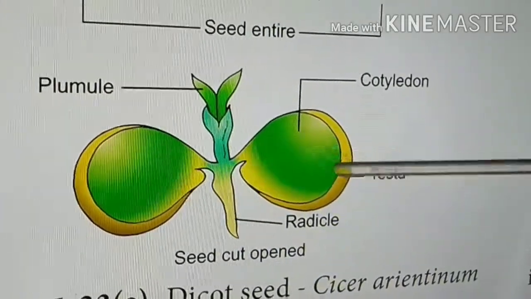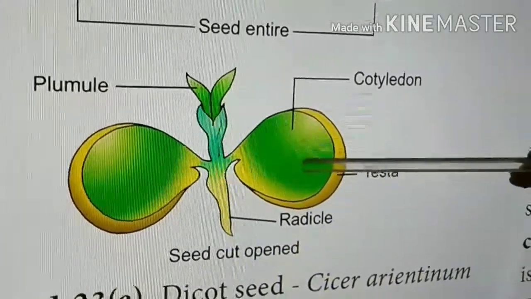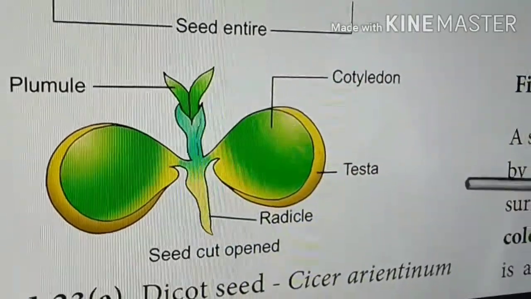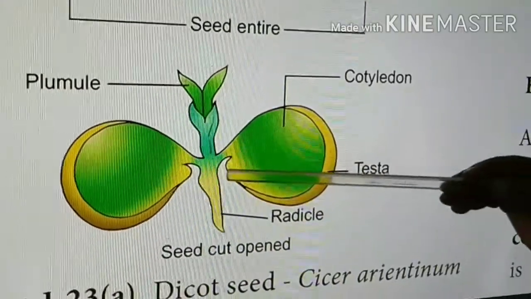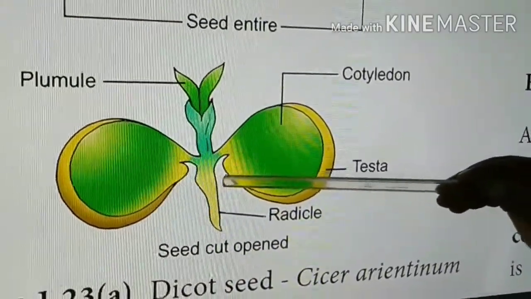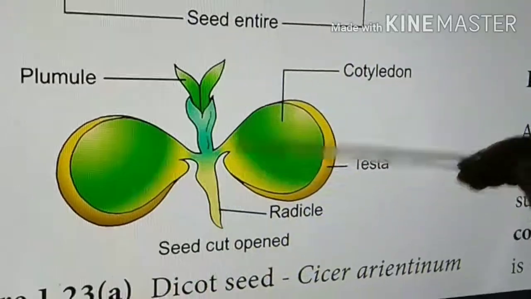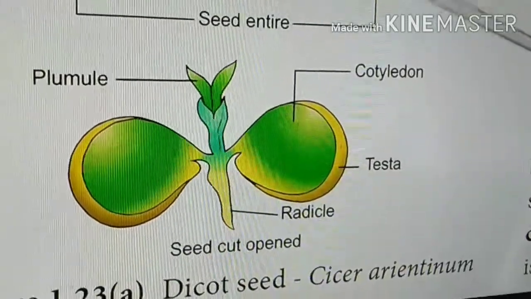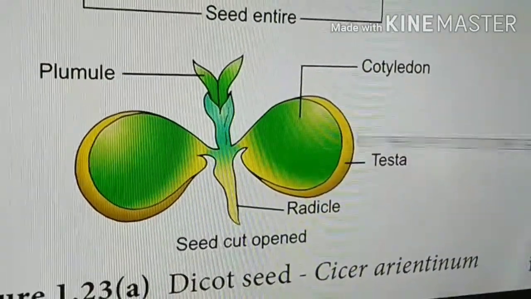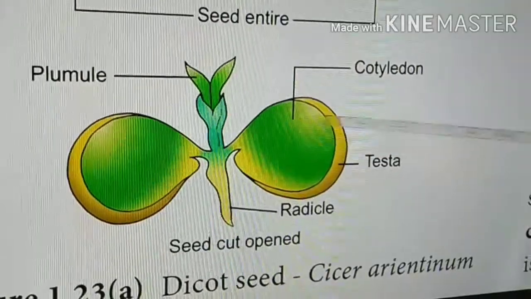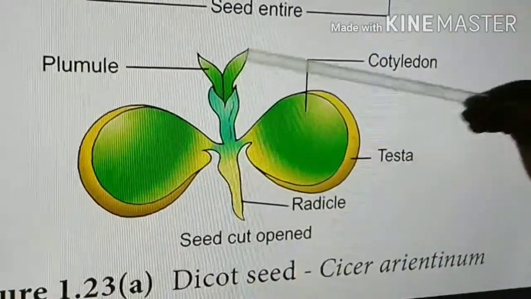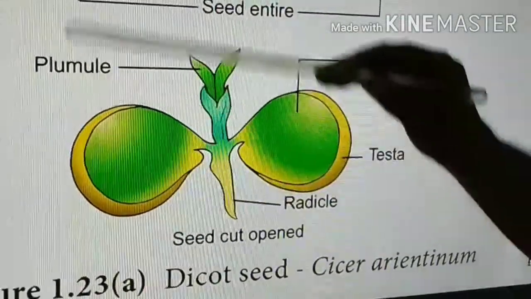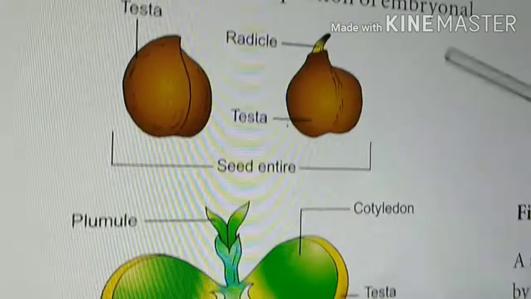For example, most of the seeds like pea seeds or pulses come under non-endospermous seeds. Certain seeds like wheat or maize never utilize this endosperm. So they keep it until seed germination. These types of seeds are called endospermous seeds. So the seeds are further divided into endospermous seeds as well as non-endospermous seeds. Okay, so this is the structure of a dicot seed.